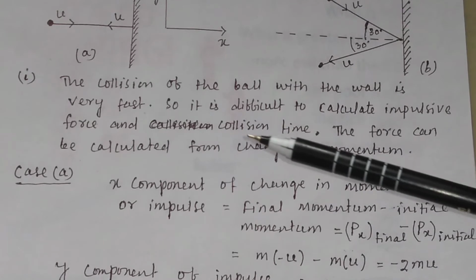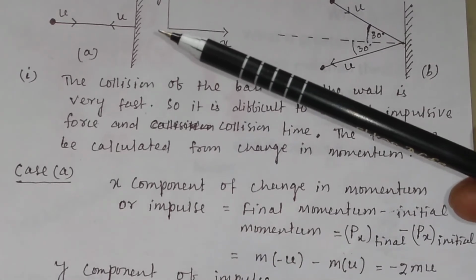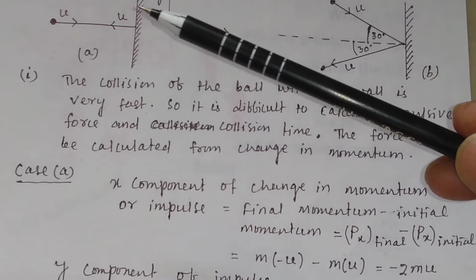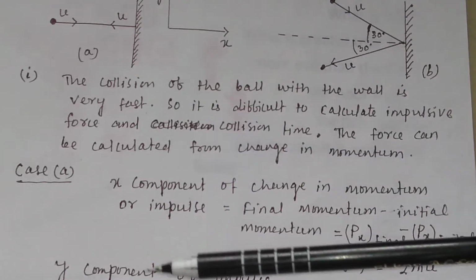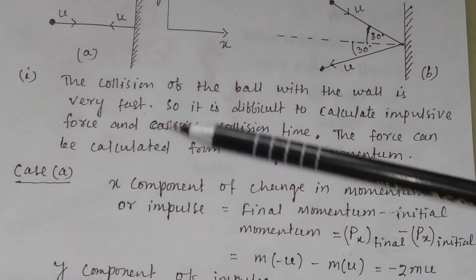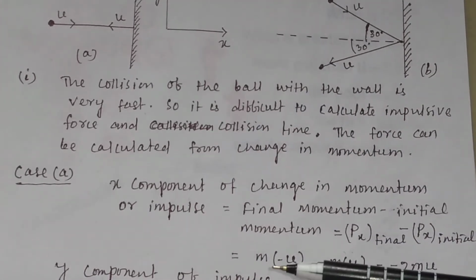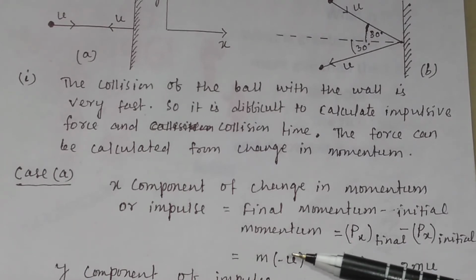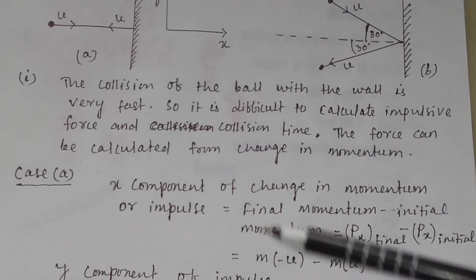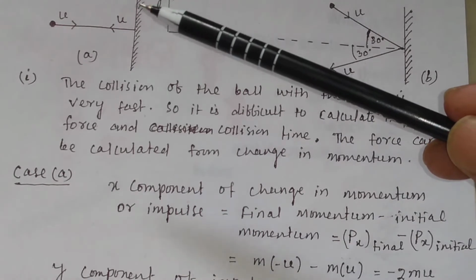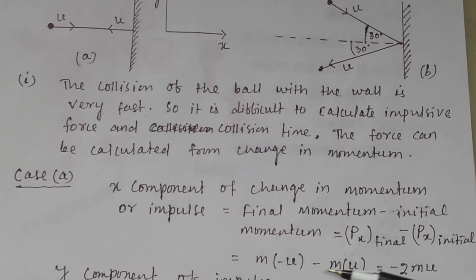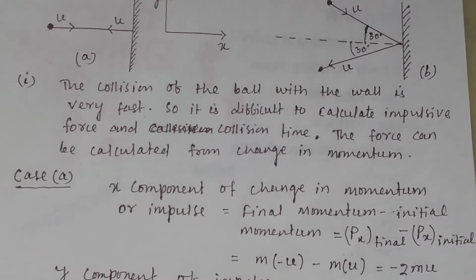And what is the y component of the impulse? As you see, there is no velocity component along the y axis. The y component of the impulse will be equal to 0, because final momentum minus initial momentum, and there is no component of velocity along the y direction, so the final momentum is 0 and the initial momentum is also 0, so the y component of impulse will be equal to 0.